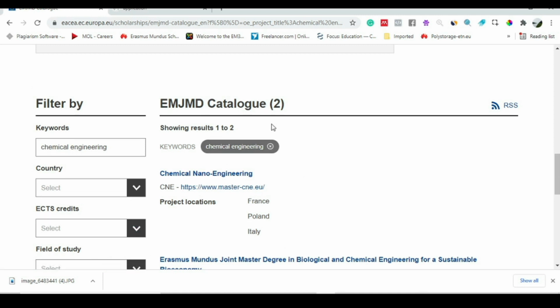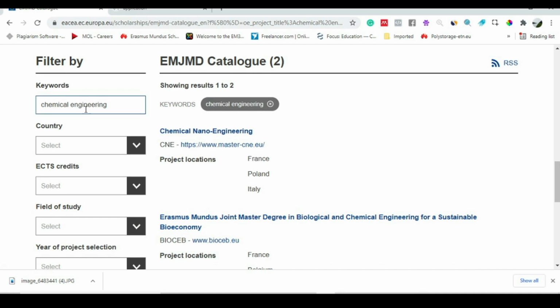You may be wondering, under the chemical engineering discipline, only two programs? In Erasmus Mundus you will not have a direct linked program. There will be many other programs in which chemical engineers can apply. I will show you how you can find those programs. The other programs can be found by keywords.